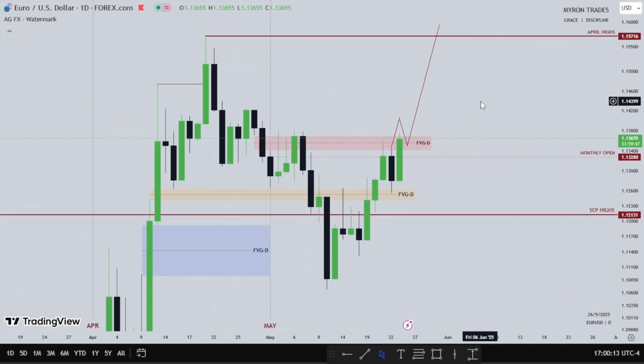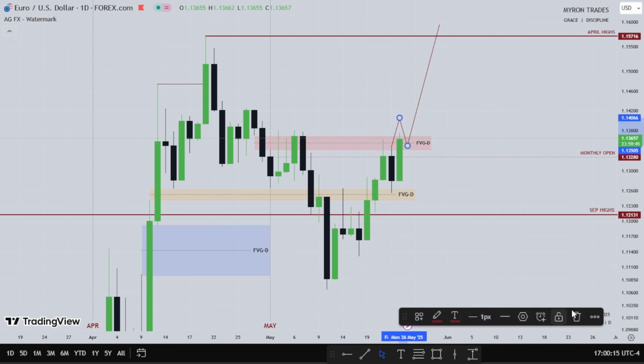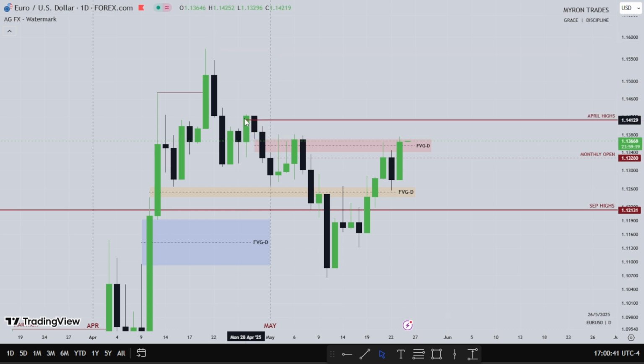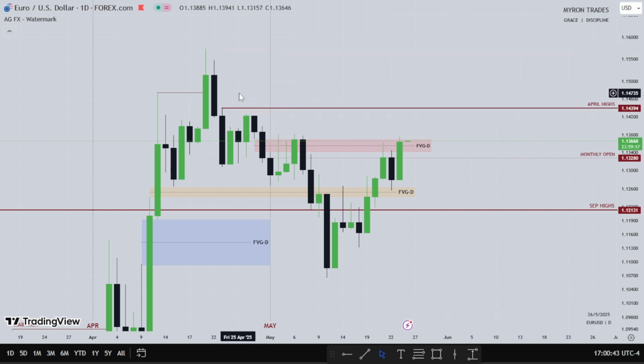So it's the fourth week of the month. I'm not really expecting much, but we'll see with the bank holidays and everything going on. So this is euro. I want to see if price will use this fair value gap as resistance to go lower or support to go higher. So this will be my focus for the week. Maybe these highs. We'll see.